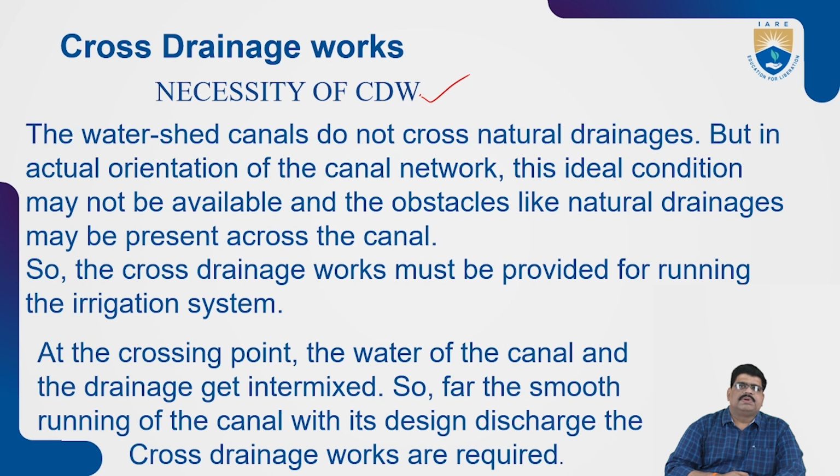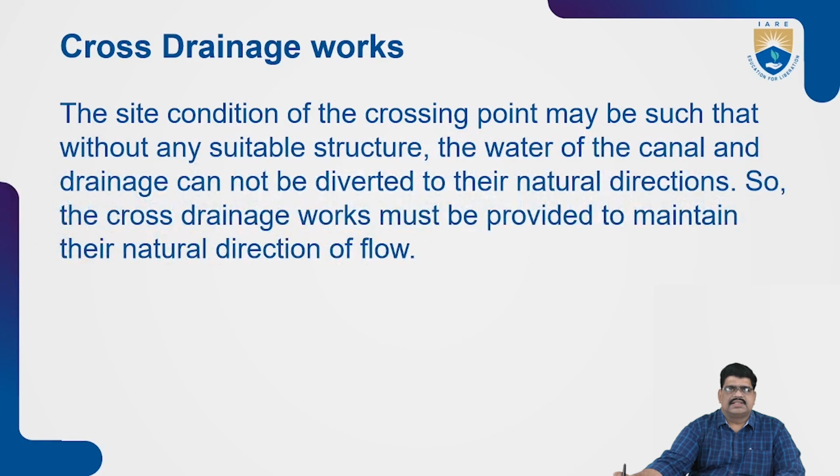In a cross drainage point, what happens? The water of the canal and the drainage get intermixed, so for the smooth running of the canal, the design discharge and the cross drainage works are required. The site conditions are very important.